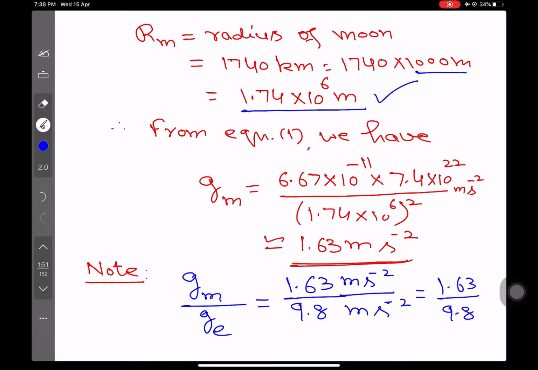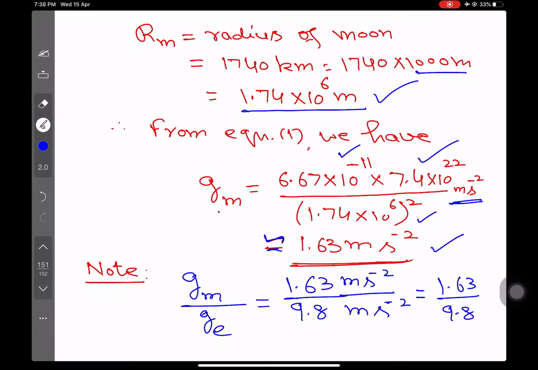अब ये वैल्यूज एक नंबर इक्वेशन पुट कर लो तो gm आ जाएगा 6.67 इंटू 10 पावर माइनस 11 इंटू 7.4 इंटू 10 पावर 22 over 1.74 into 10 power 6 square of this, so many meter per second square. Now if calculate it, then it will come out to be approximately, ये जो symbol है ना, this is for approximately equal to 1.63 meter per second square. So remember, acceleration due to gravity on the surface of the moon is 1.63 meter per second square.